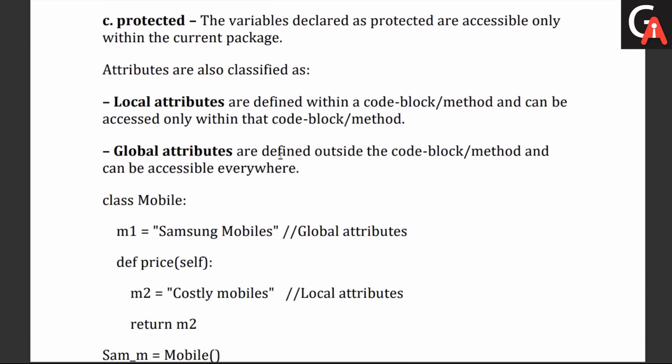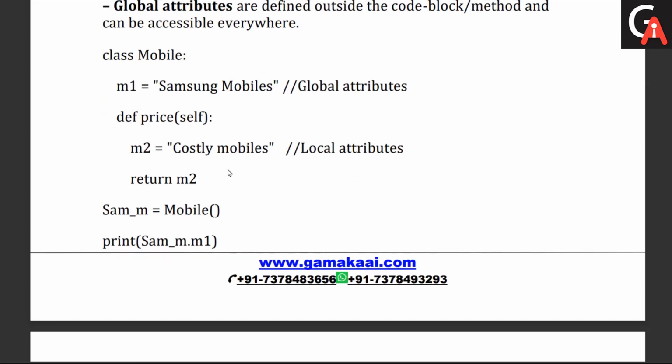Attributes are classified as global attributes and local attributes, as we have. So let's directly jump into the example I have, where I define one class here, declaring one variable m1 here which has a global attribute, and inside that class I am defining one method.